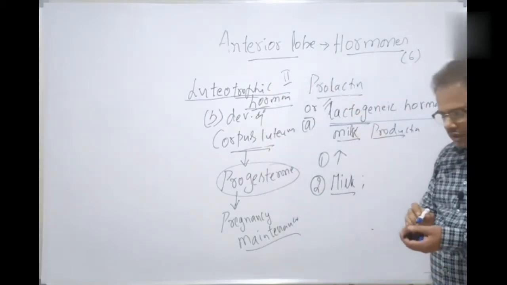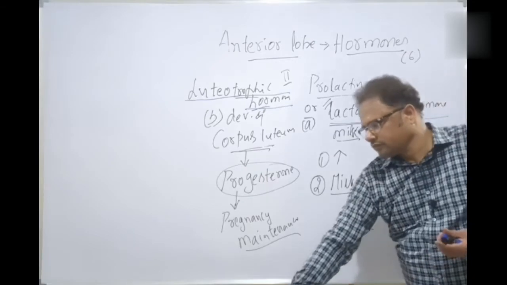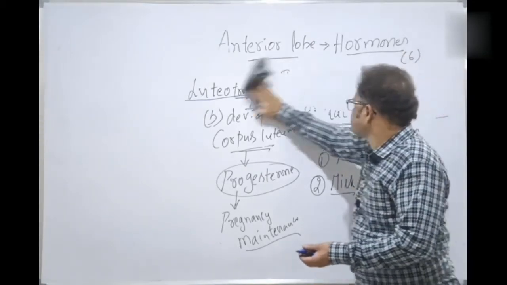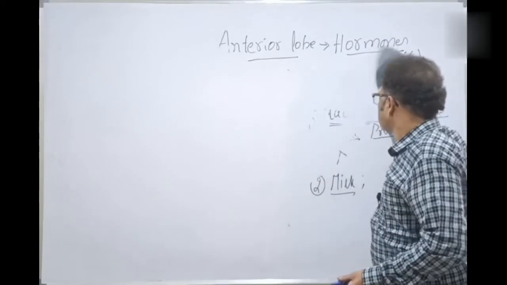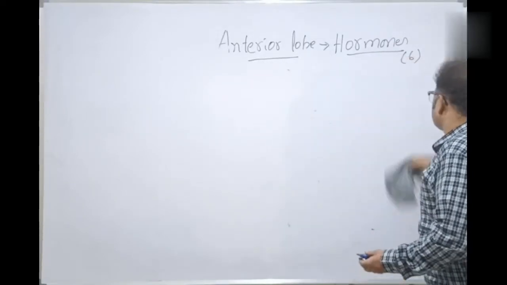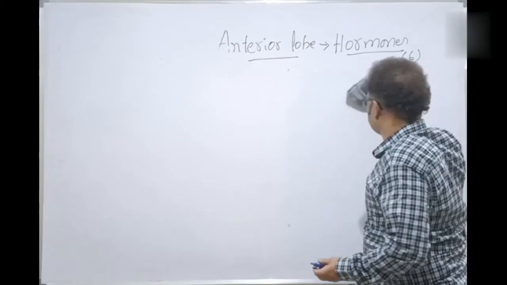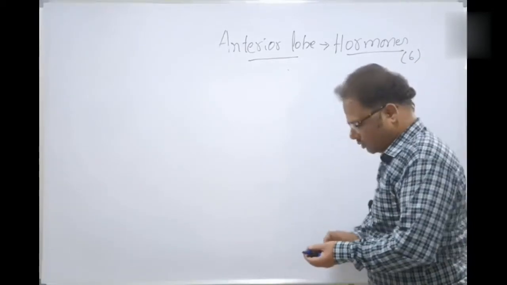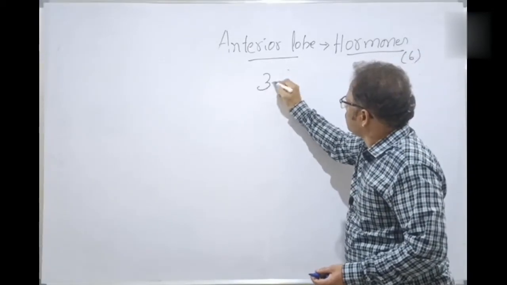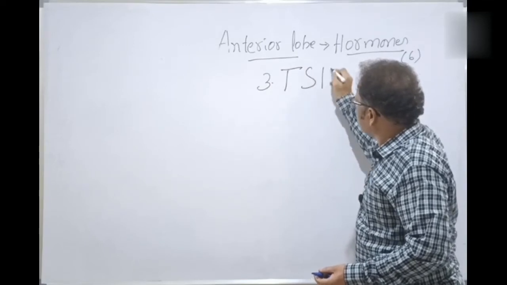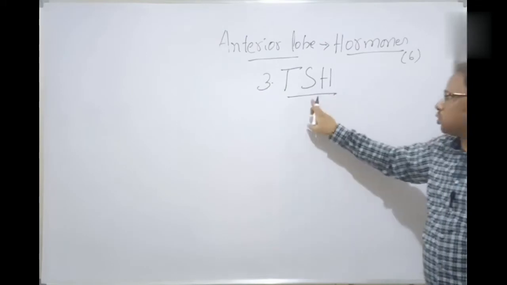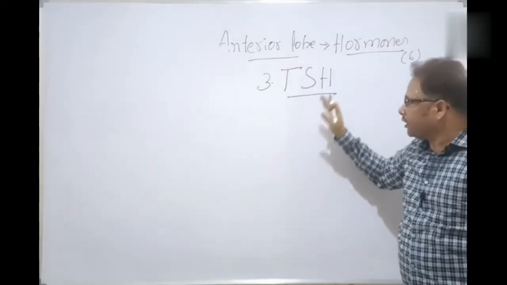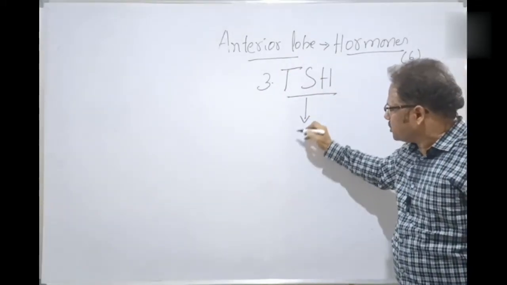Next one, the third one. Thyroid stimulating hormone, TSH, is also released by the anterior pituitary gland into the blood, and straight away it comes to which one?